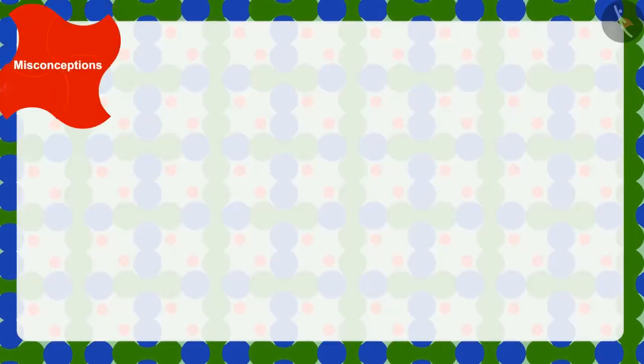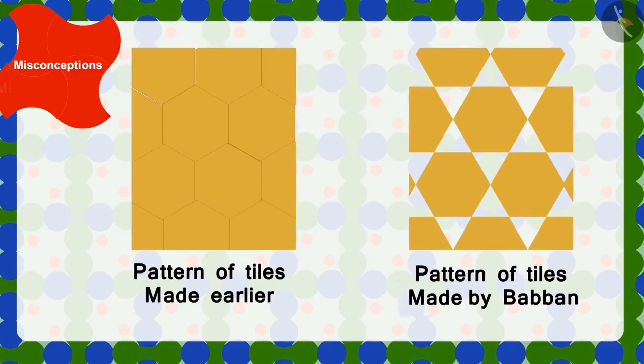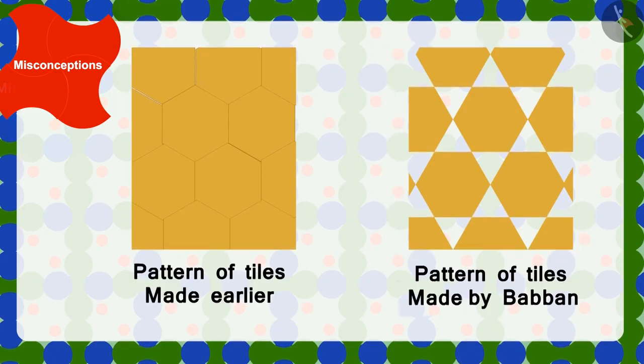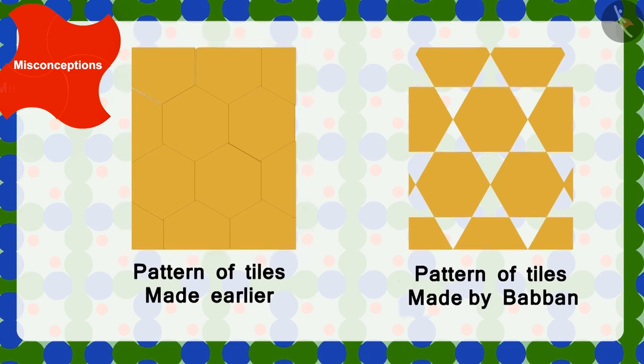Children, can you tell me what is the difference between the patterns of the tiles made by Babban and the pattern of tiles already present on the floor? Yes, in the pattern made by Babban, there is some space between two tiles, whereas there was no space in the previous pattern of the floor.